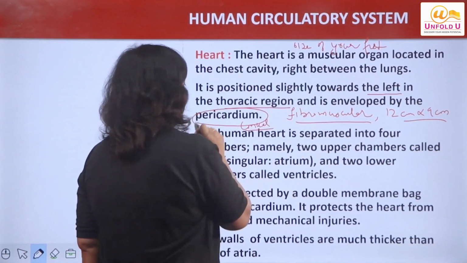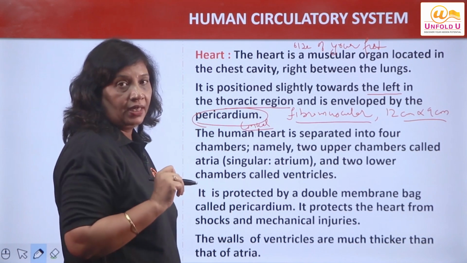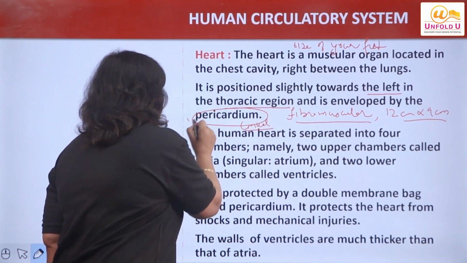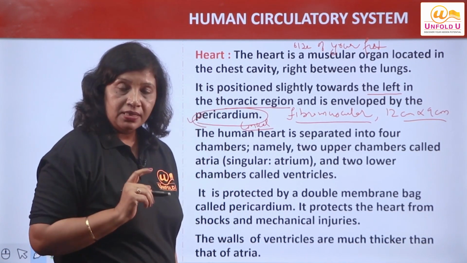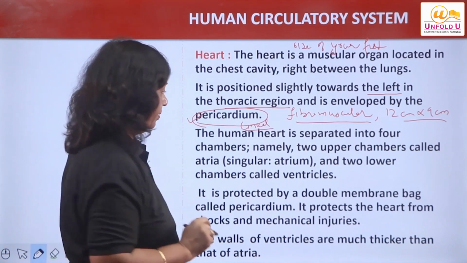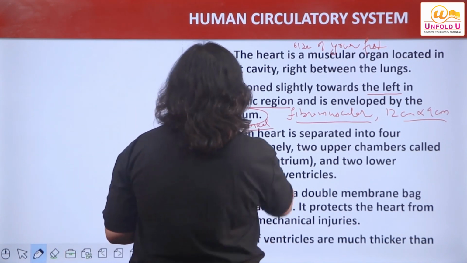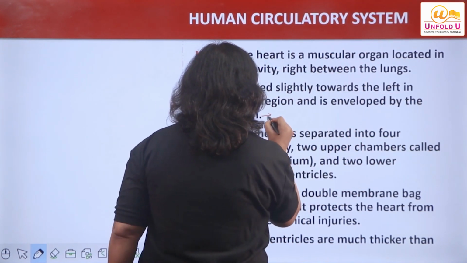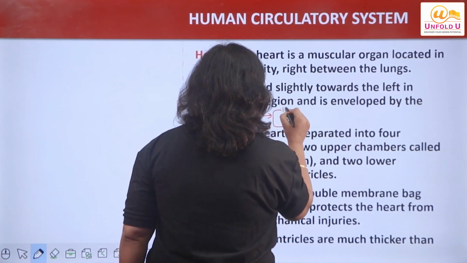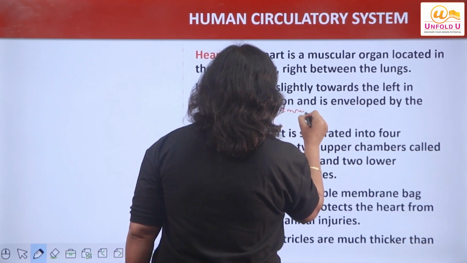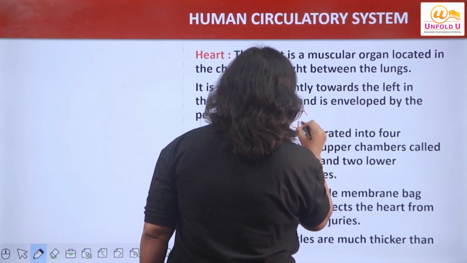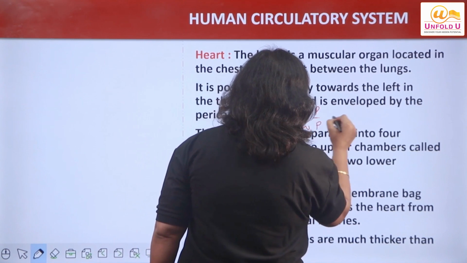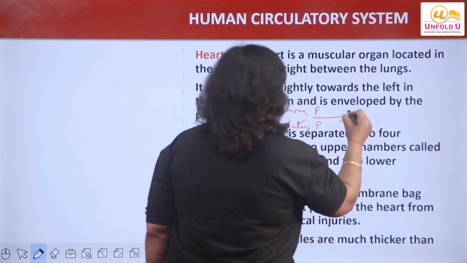जो इसकी कवरिंग है बाहर, outer covering of the heart, इसको हम क्या कहते हैं? पेरिकार्डियम. What is this outer covering called? Pericardium. Now this pericardium, again, is having 2 layers. It is having 2 envelopes, inner pericardium and outer pericardium. In between these two, क्या present है?